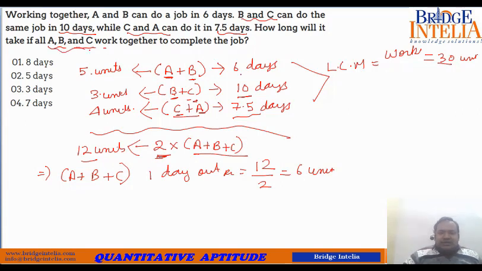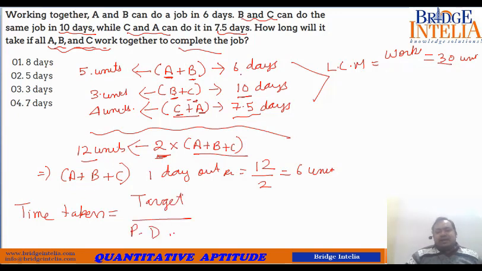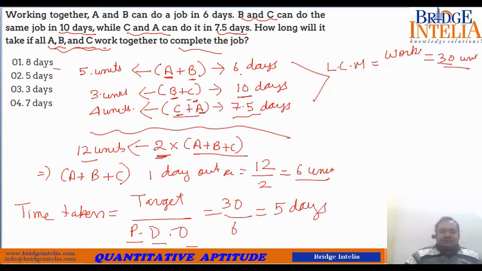So the question is, if they work together, how much time will they take? Time taken if they work together is equal to target by per day output. Target is 30. Per day output is 6. So 30 by 6 is equal to 5 days. Now let's move to the next one.